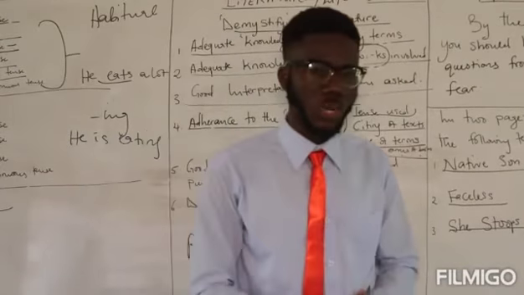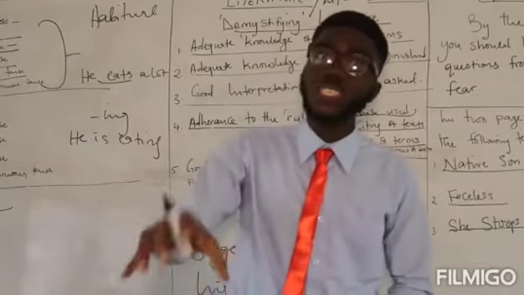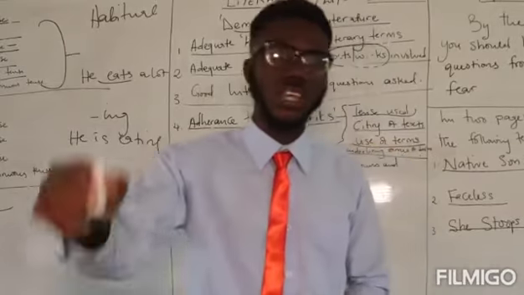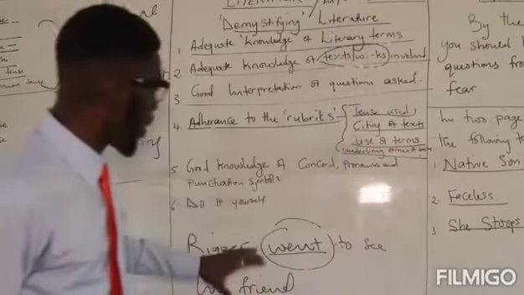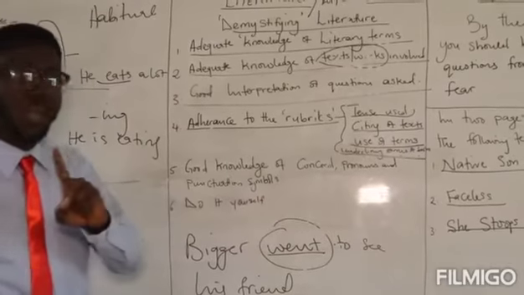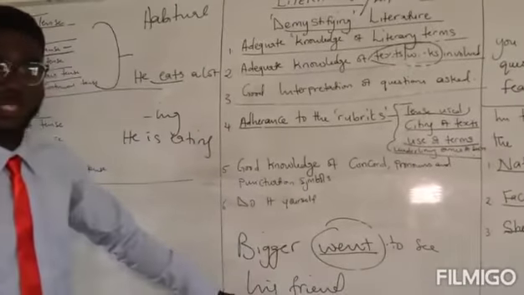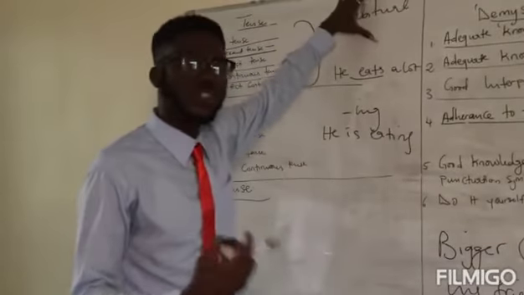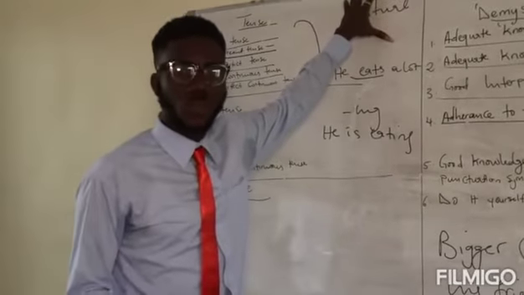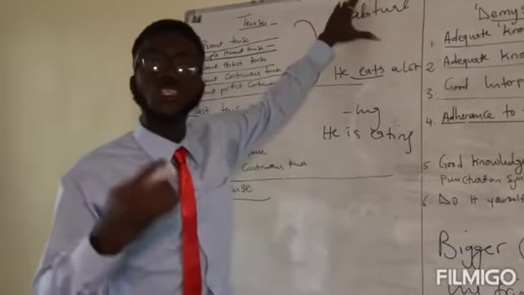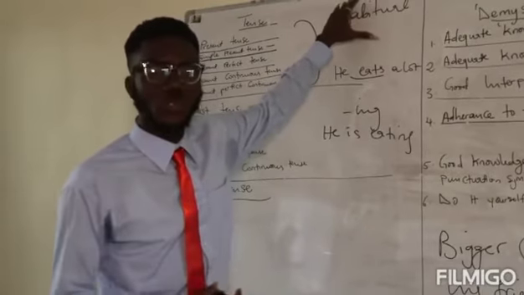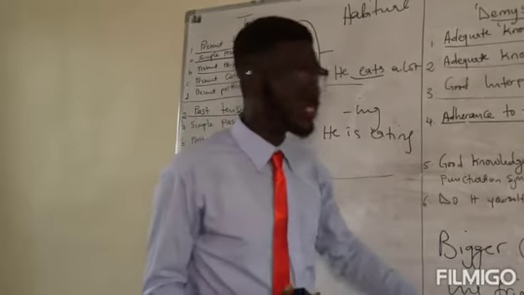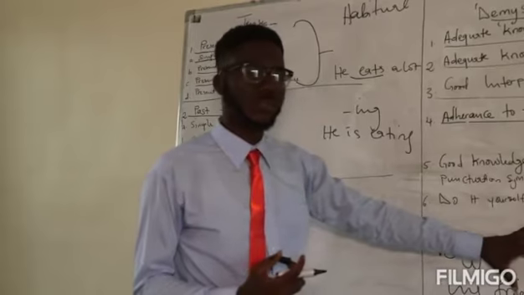Now, the author of the book, Chinua Achebe, is dead. But that book is still living. The story in that book is still living. Whenever you open that book, that story is still alive. That story is still there for you. That is why, whenever you're analyzing a literary work, you are expected to make use of the simple present tense form. Why? Because this simple present tense form talks about things that are habitual, things that continue to happen, and that story is alive. The occurrences in that story continue to happen. It keeps living. Therefore, you must make use of the simple present tense. It is a must. The moment you flout this rule, you are penalized.